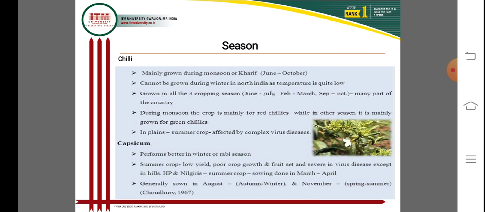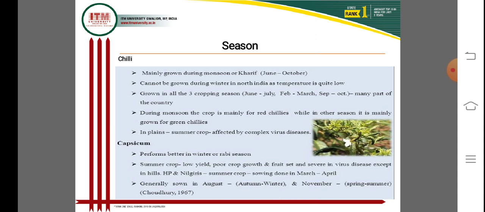Chili is cultivated at different times and in different seasons, after one crop is completed. During the monsoon the crop is mainly red chilies, while in other seasons mainly green chilies are grown. Plain and summer crops are affected by complex virus disease also. Capsicum prefers the winter or rabi season in open field or protected cultivation.